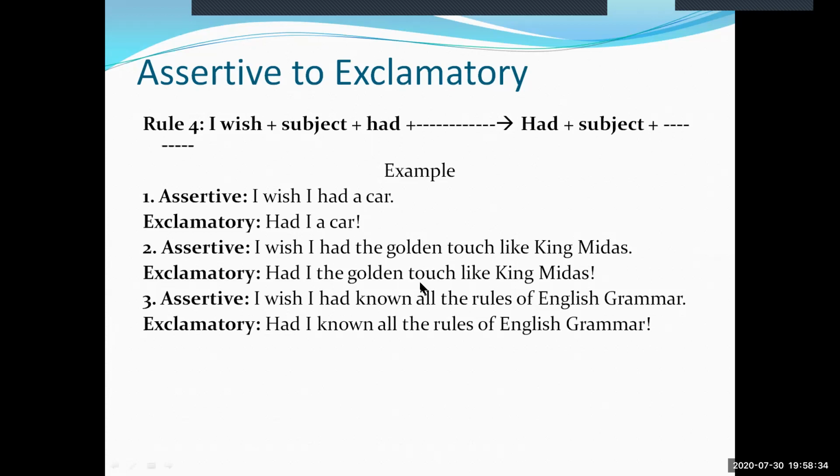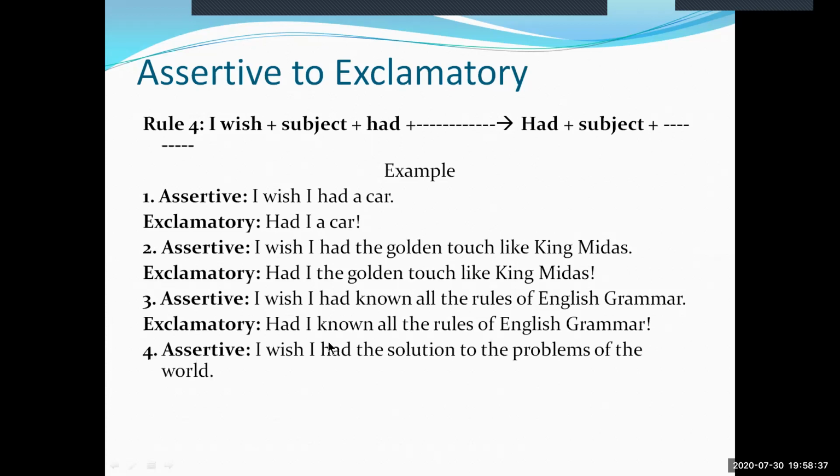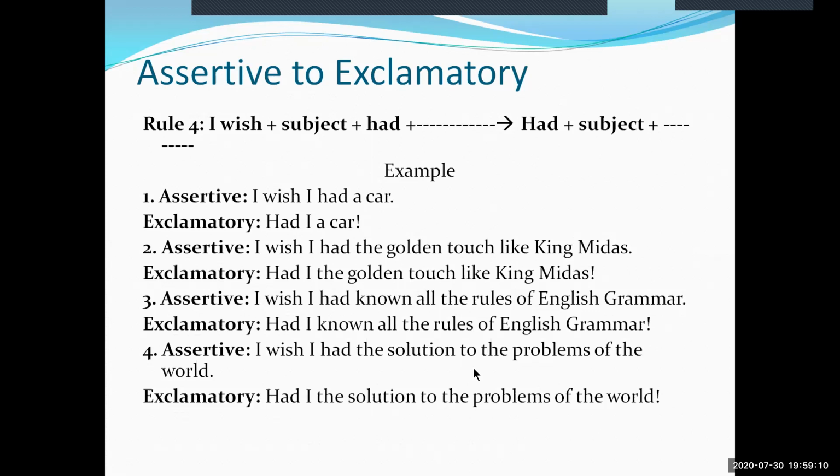We are now moving to example 4 of the same rule. I wish I had the solution to the problems of the world. Here, the word had has been given over here, and to make this sentence exclamatory, let us take it to the beginning of the sentence and drop this I wish. Then after this had, we should use the subject I, and the rest of the sentence is to be written as it is. So the exclamatory sentence will be, had I the solution to the problems of the world.